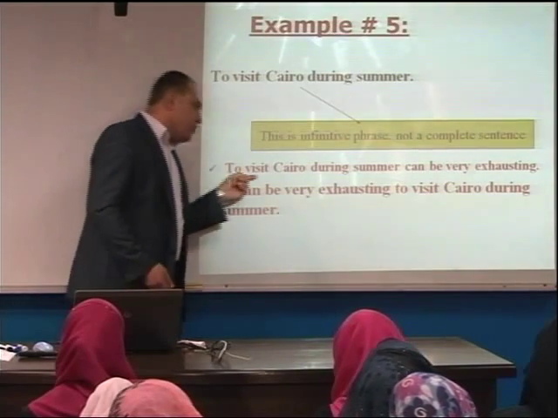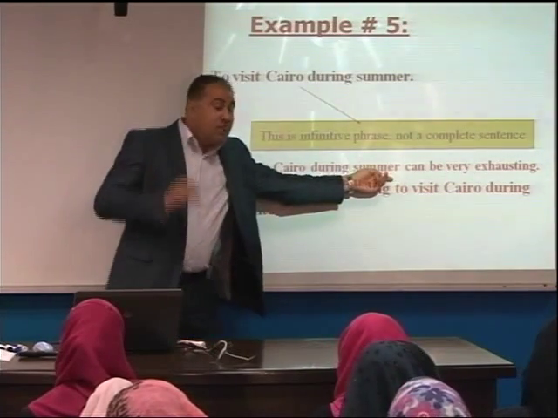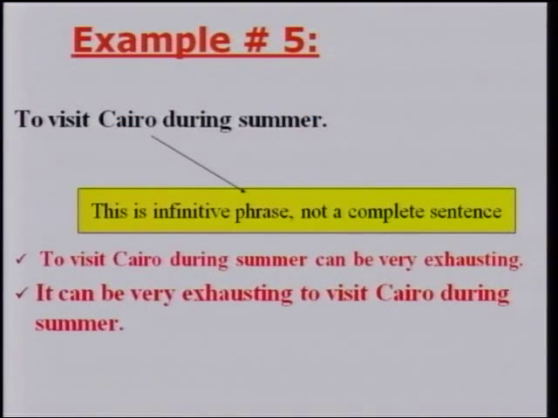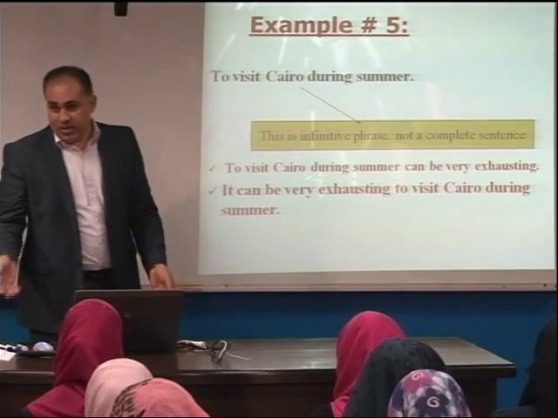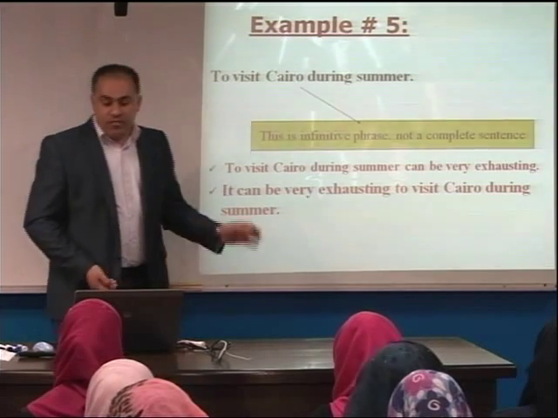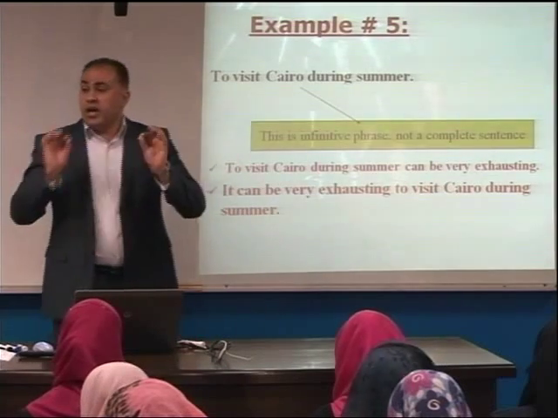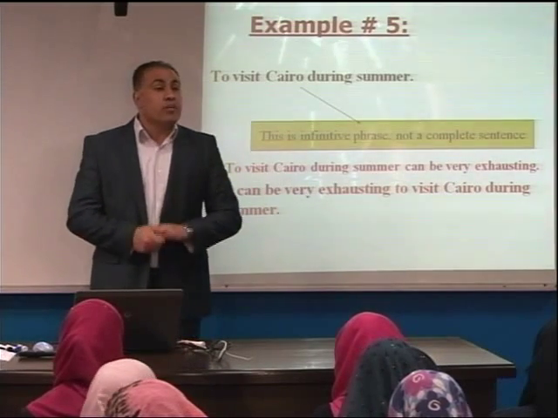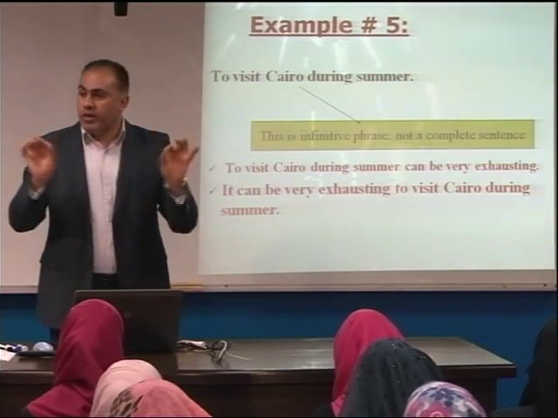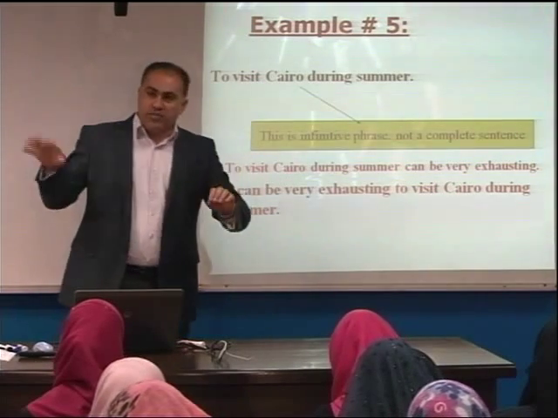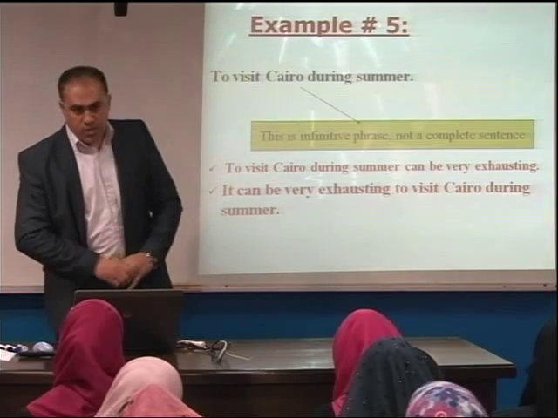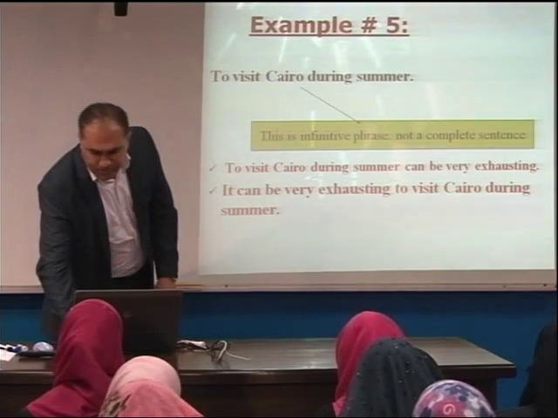I could say, to visit Cairo during summer, as a subject, can be, with a verb: to visit Cairo during summer can be very exhausting, or can be fun, by the way, or it can be very exhausting to visit Cairo during summer. Now here I fixed the sentence fragment by making sure that I have a complete sentence, a subject and a verb, and the idea is complete. Is this clear? All right.